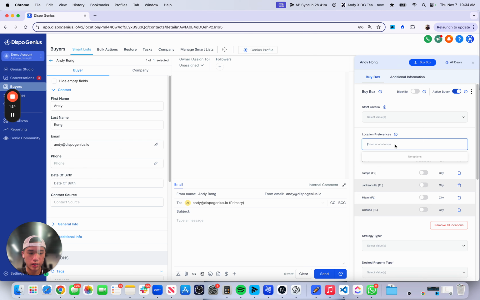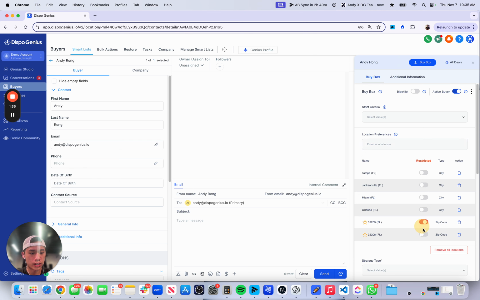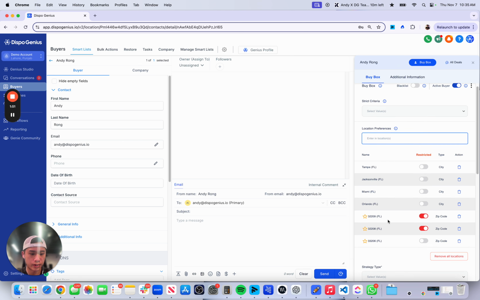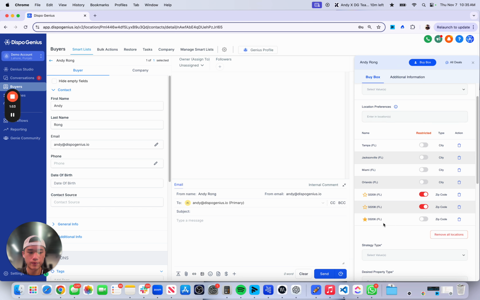So let's say, for example, Andy doesn't like this specific zip code in Jacksonville, 32209 and 32208. He doesn't like buying properties there. We can restrict those two zip codes so that he doesn't get any deals there. But he has a really favorite zip code in, where is it, in Miami. I should say this zip code. You can favorite that zip code.